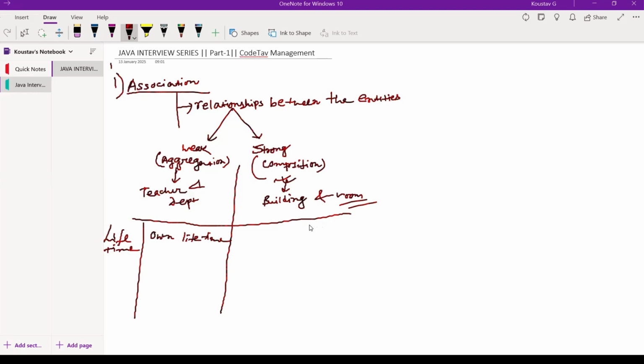But in case of composition, the lifetime is controlled by the whole or parent that owns it. So this is the first difference.